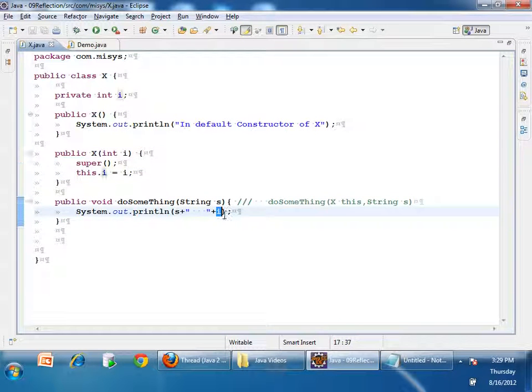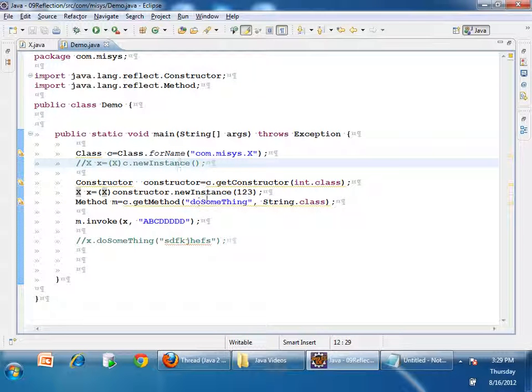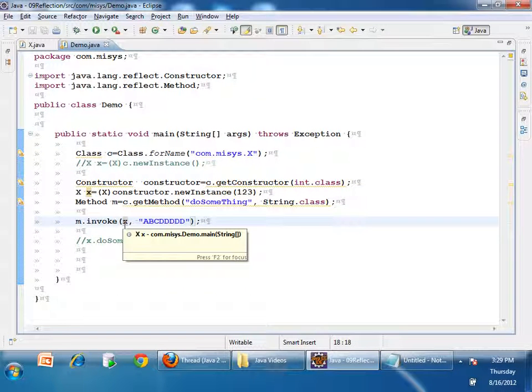Right? So that means that the parameterized constructor is right. Now one more thing I want to conclude is, will I be able to call private methods? Generally, if a method is private, it cannot be accessed, right?